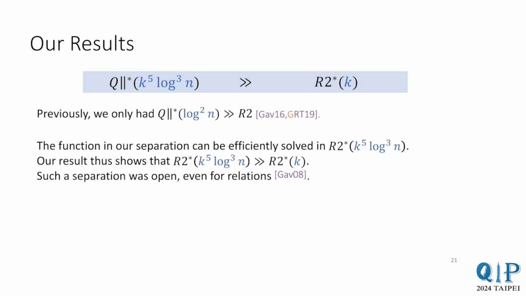Just to remind you, the model R2 star can actually simulate Q parallel star if you give it enough entanglement. In particular, the function in our separation can be efficiently solved in the R2 star model with k to the 5 log cube n EPR pairs. Our result essentially shows that these many EPR pairs are necessary. This appears to be the first technique that separates more entanglement and less entanglement in the two-way model. Such a result was not known even for relations.